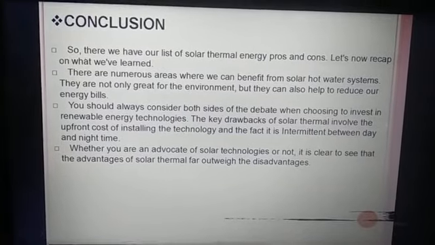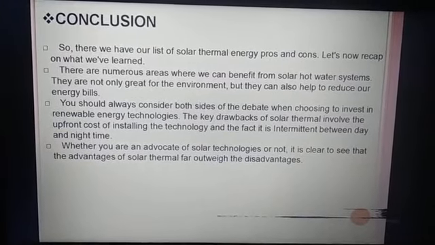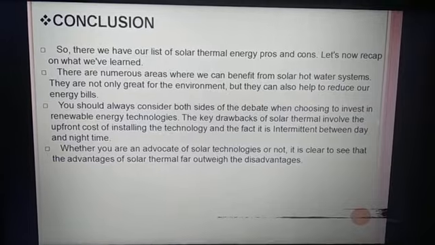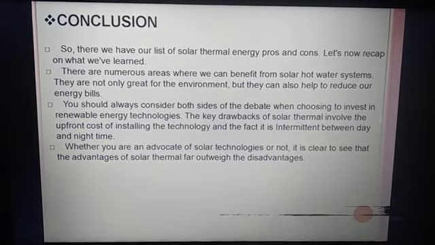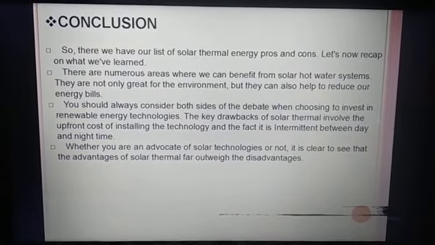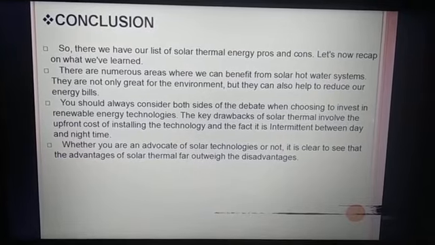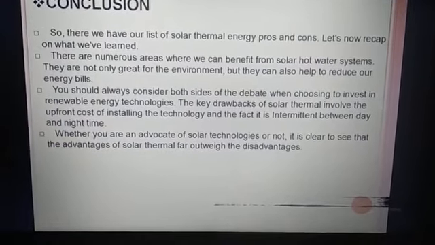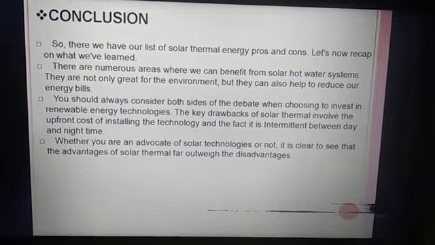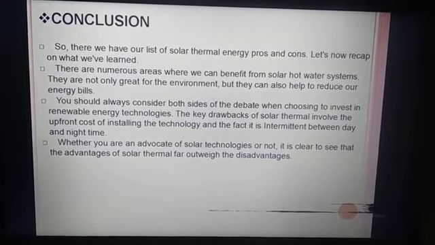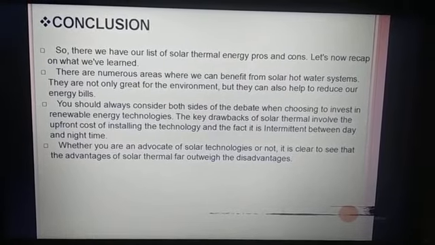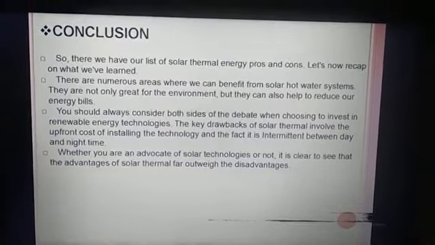You should also always consider both sides of the debate when choosing to invest in renewable energy technology. The key drawbacks involve the upfront cost of installation. Whether you advocate solar technology or not, it is clear to see that the advantages of solar technology outweigh the disadvantages.